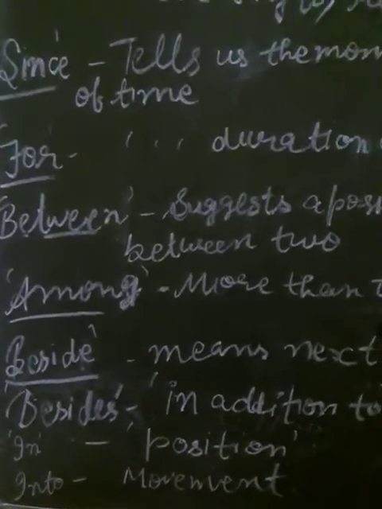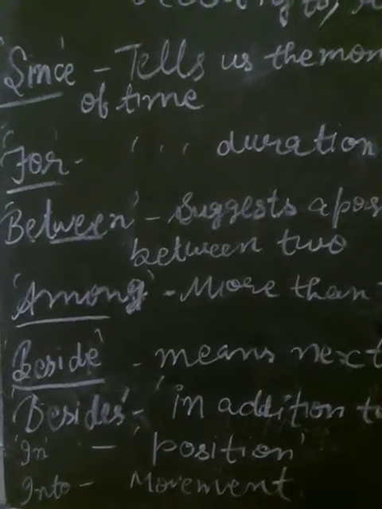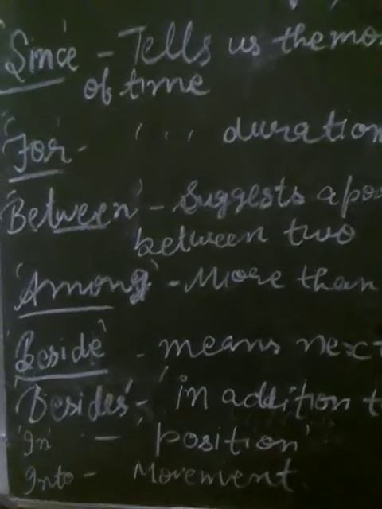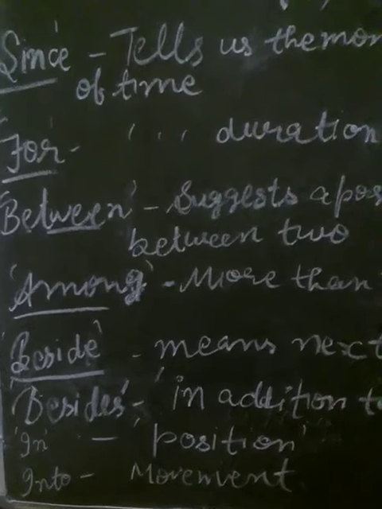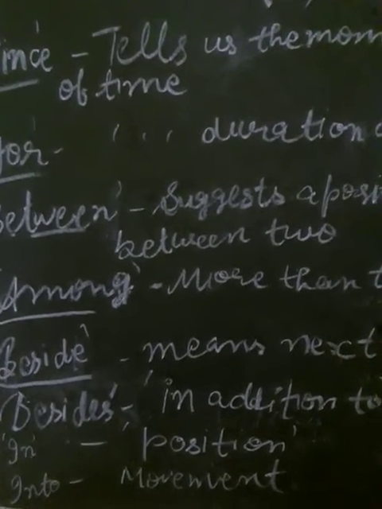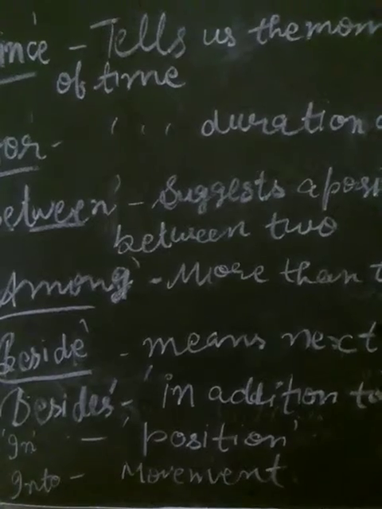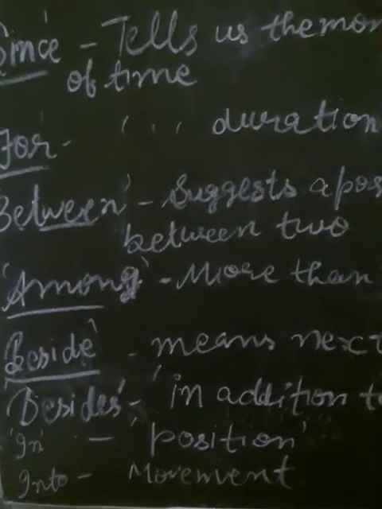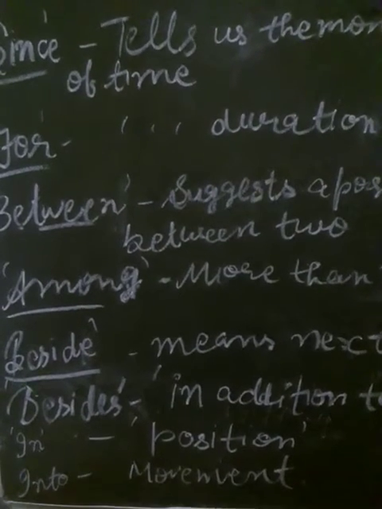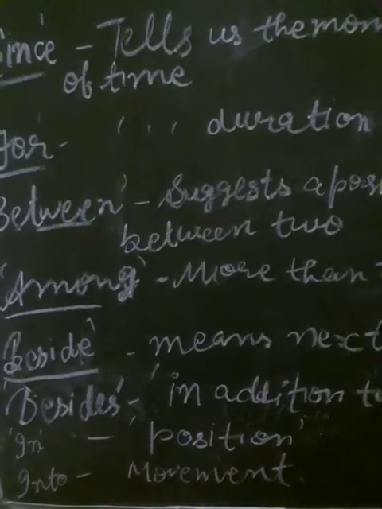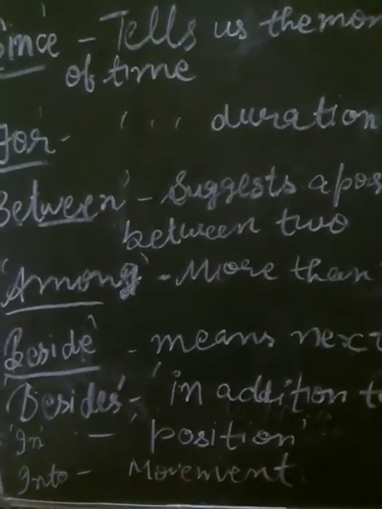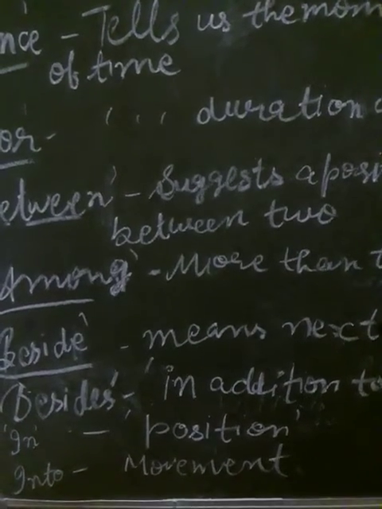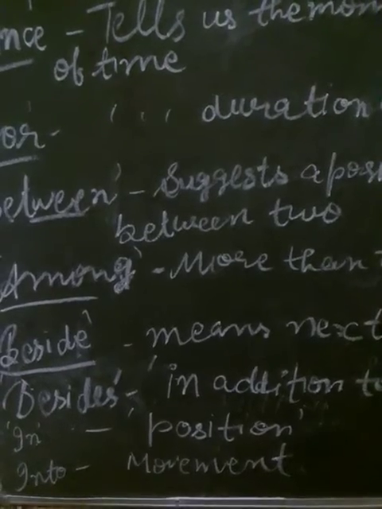Next is in and into. We have already read about the prepositions in and into, but what is the difference between in and into? In is used for the position at rest, जिसमें कोई movement नहीं होती. There was a fly in the soup. There were dresses in the cupboard. So there is no movement. वहाँ पर कोई movement नहीं है. They are in the position at rest.